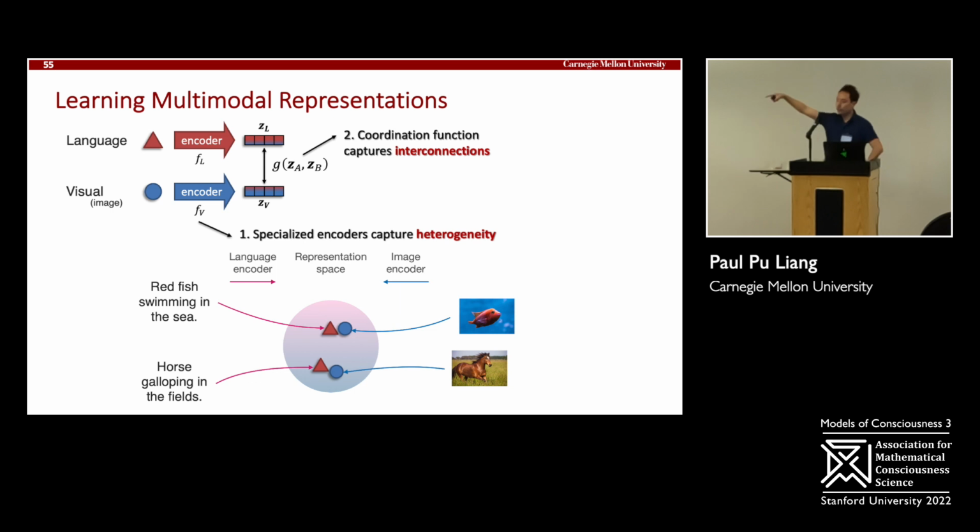So that's our key idea, right? A lot of multimodal research, a lot of uses in CTM, can be summarized as this key idea. Taking in different modality elements, embedding them using specialized encoders that respect heterogeneity, that respect the uniqueness of each modality, and learning a coordinated representation space that captures the connections between positive pairs and negative pairs. Of course, with the assumption that you know what the positive pairs are and what the negative pairs are.